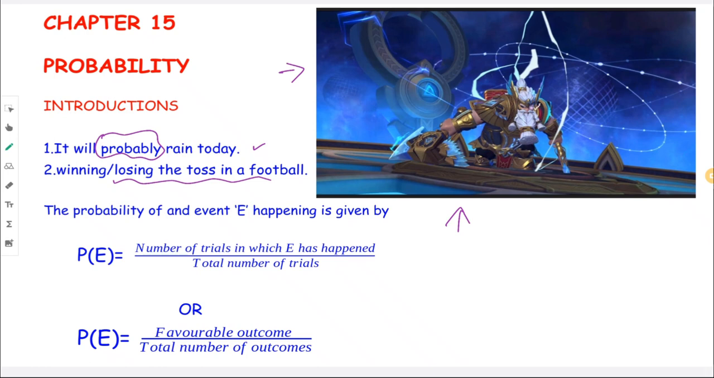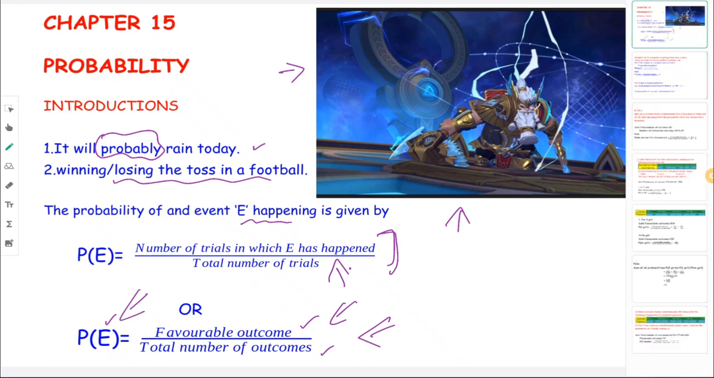Okay, so there's a way to measure this probability numerically. So how do you do that? By using this formula here. All right, E means the probability of an event happening. Okay, what is the formula? P of E equals favorable outcomes divided by total number of outcomes. So same thing. Even this one you can use either the first or the second, but we'll be using the second.